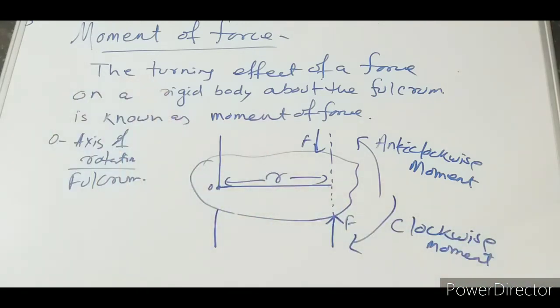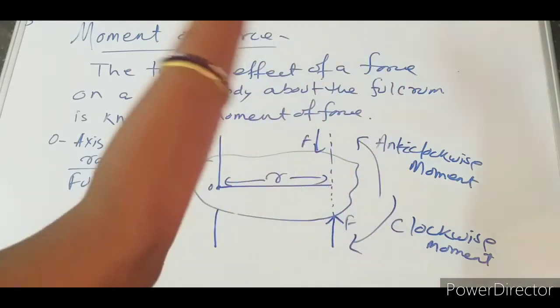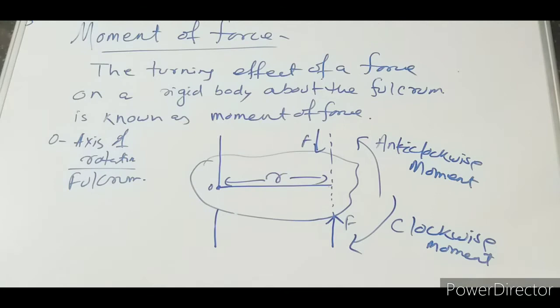Here in moment of force, the concept of clockwise and anti-clockwise movement is very important. Anti-clockwise is the opposite direction of the movement of a clock, and the same direction as the movement of a clock is clockwise movement. So all these are about moment of force.